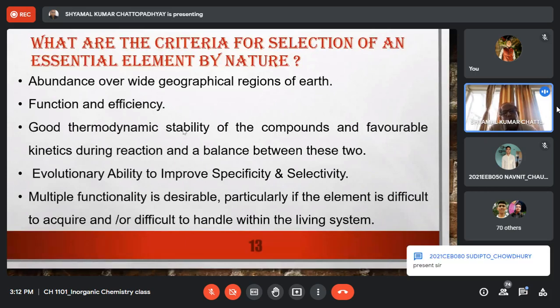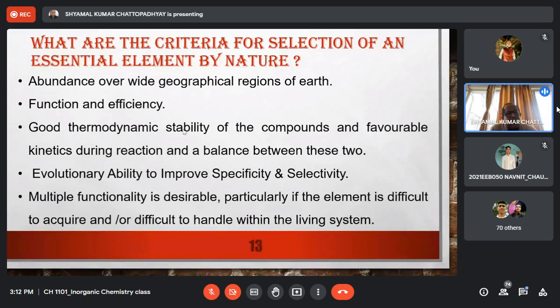The reaction will be very slow. So you have to kickstart the reaction and then the reaction will start. It's some kind of a nuclear fusion reaction. First of all, you have to start the reaction and then it will be self-sustaining.